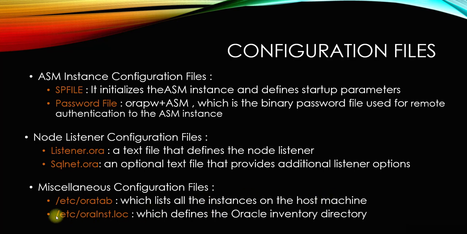Or inst_loc.loc, this is also a configuration file which defines the Oracle inventory directory, which contains the complete information of what all products are installed on this particular home. That's what it defines.